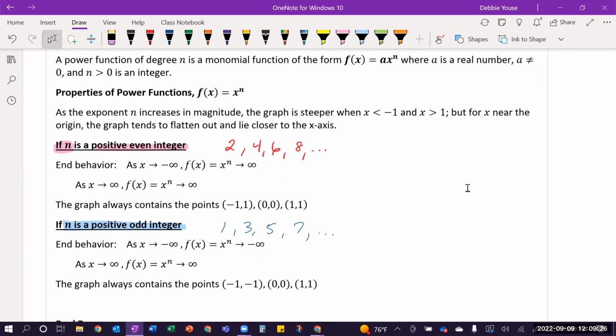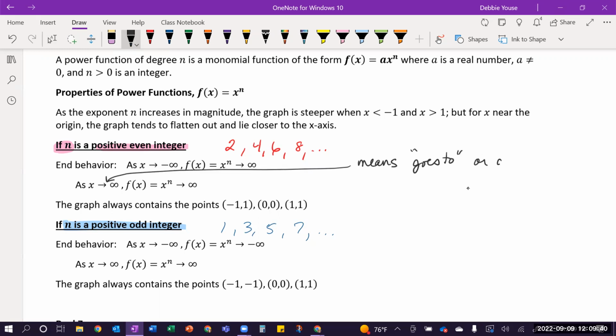Now, this might look a little complicated and you don't know what these arrows mean, but basically that arrow means goes to or approaches. So that arrow there means goes to when you read this, or approaches. Okay, so I think a challenge for some students in math is just reading it. It's like a different language, literally sometimes. And so as x goes to or approaches infinity, the function itself, which is that power function, also goes to infinity.